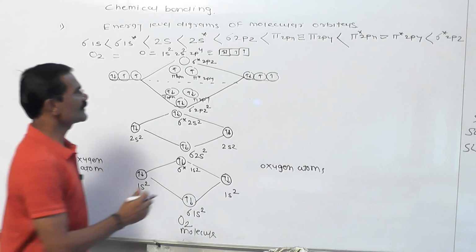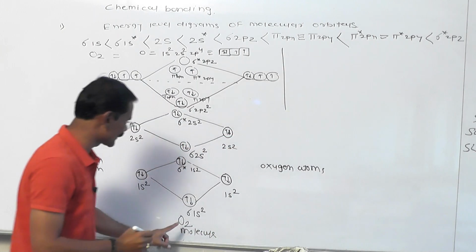Listen. What is the electronic configuration of this oxygen molecule? Listen very carefully.